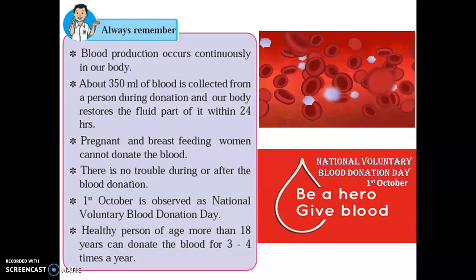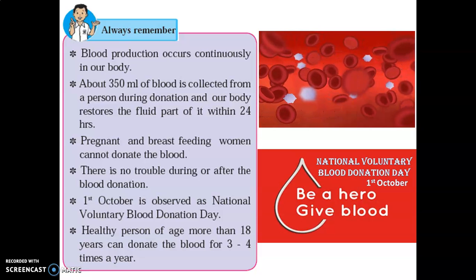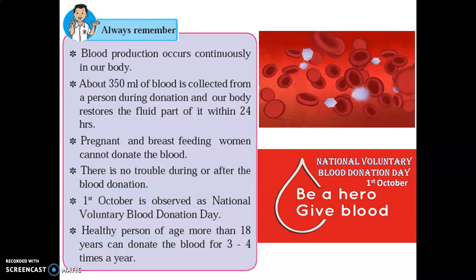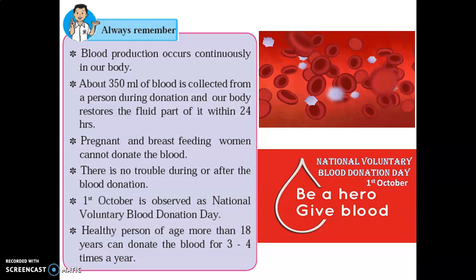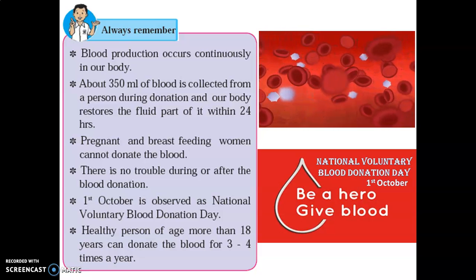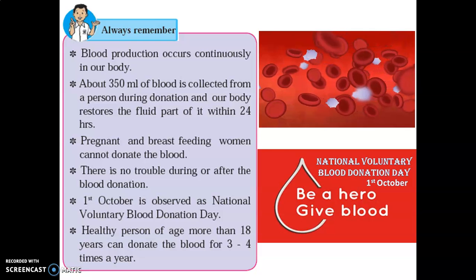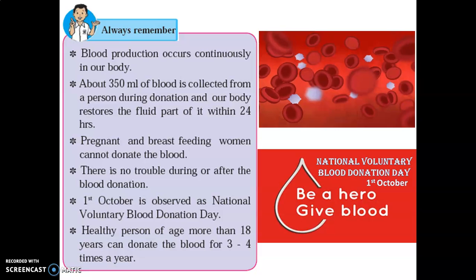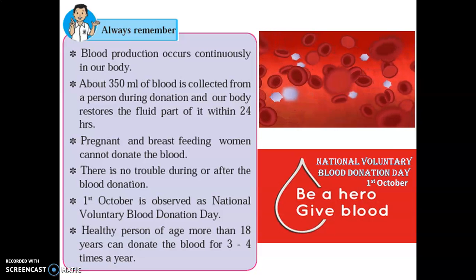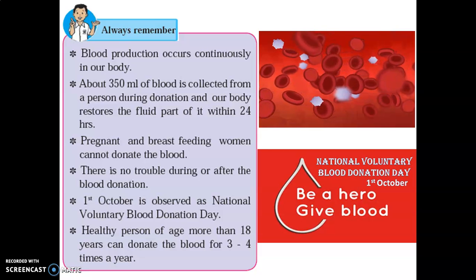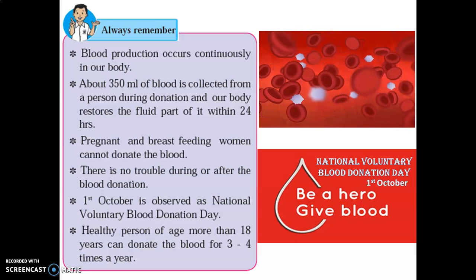The 1st of October is observed as National Voluntary Blood Donation Day. That is celebrated nationwide or worldwide. A healthy person of age more than 18 years and below 60 can donate blood 3 to 4 times in a year. As we discussed, blood donation is really good because it is saving somebody's life.